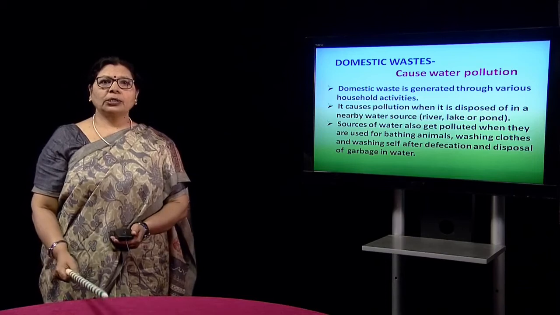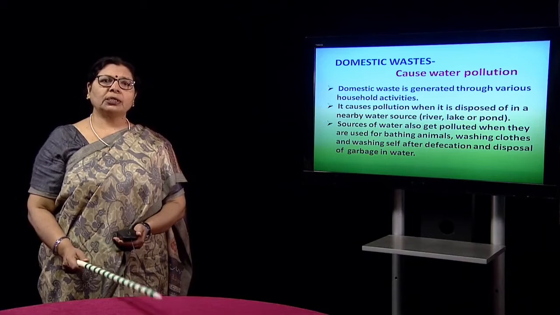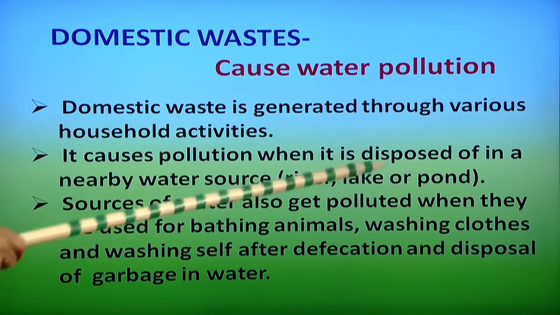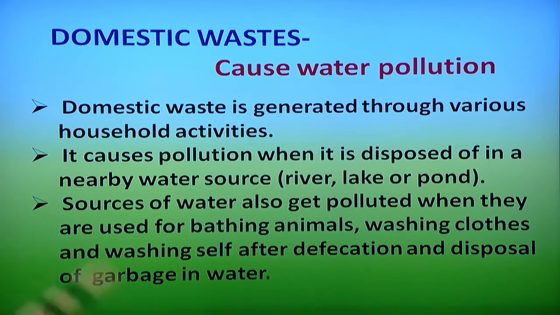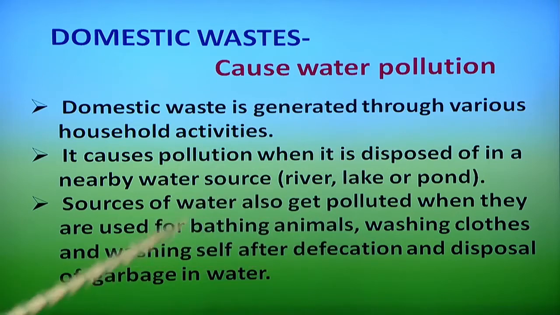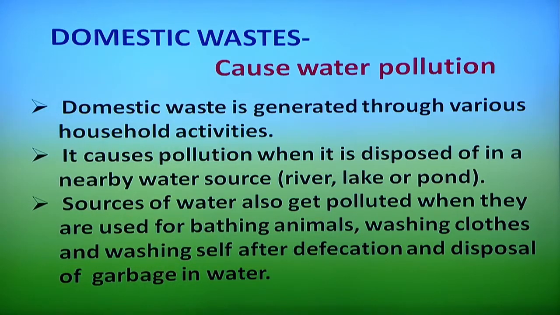Domestic waste causes water pollution. How? Because there are lots of sources at the domestic level where waste is generated through household activities. And when it is thrown or disposed of near water bodies like a river or lake, it will definitely cause pollution. When sources of water get polluted and people are also using this same water for bathing themselves, bathing animals, washing clothes, defecation, and disposing of garbage in water, that is causing